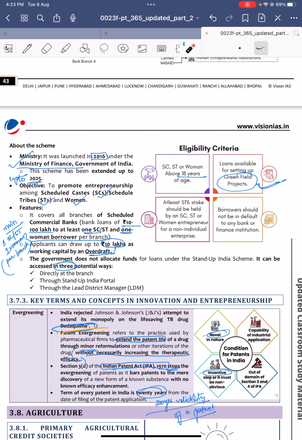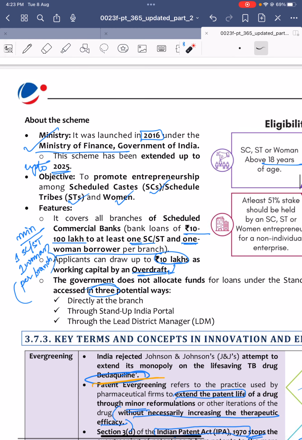There is also a condition for the scheduled commercial banks that give these loans to SCs, STs or women: at least one SC or ST and at least one woman borrower per branch should be there under the Stand Up India scheme.